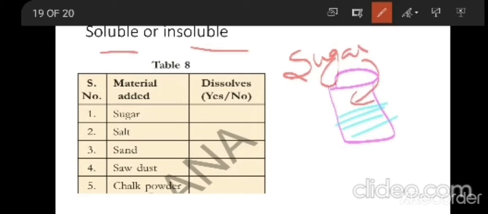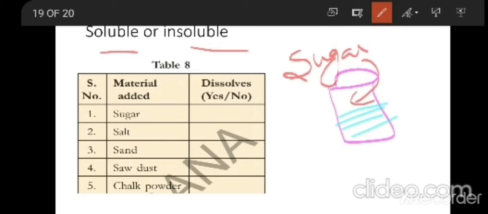After some time, what do you observe? Sugar will completely dissolve in the water. So what can I say? Sugar is soluble in the water. Because it is completely mixing in the water, you will say that sugar is soluble in the water.